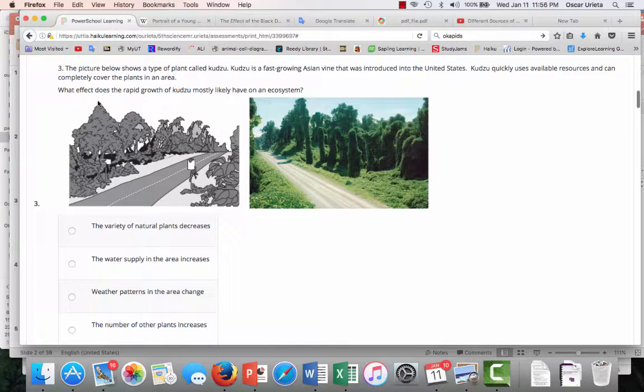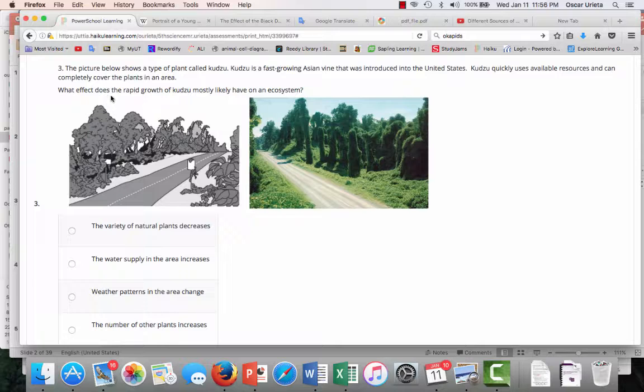Question number 3. The picture below shows a type of plant called kudzu. Kudzu is a fast-growing Asian vine that was introduced into the United States. Kudzu quickly uses available resources and can completely cover the plants in an area.